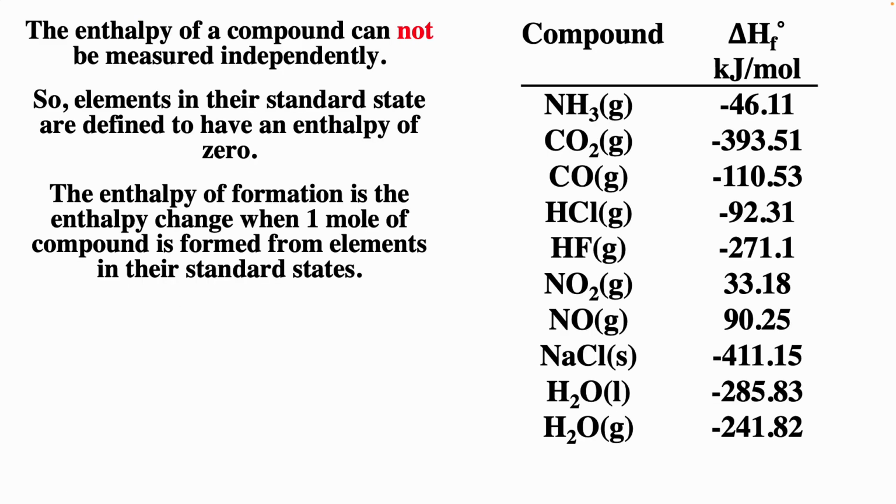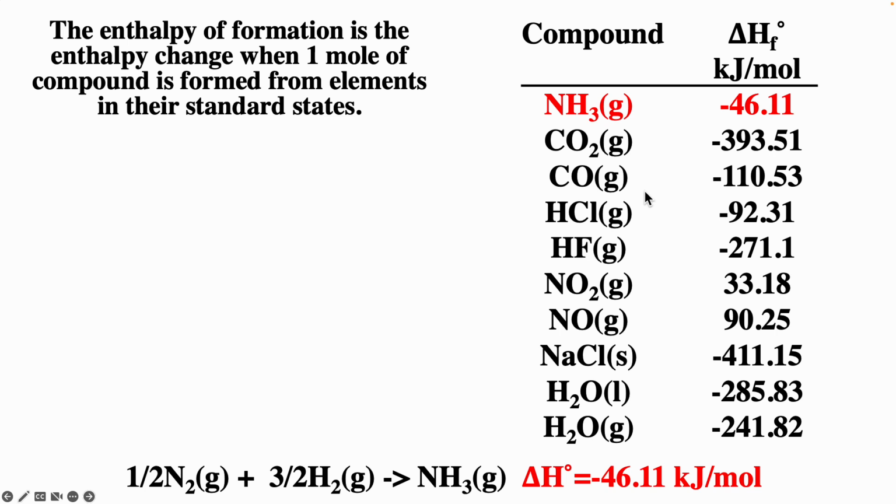And so we can determine enthalpies of formation by going from elements in their standard state to 1 mole of the compound of interest and measuring how much heat. And so if we have ammonia, we have a nitrogen. Element standard state for nitrogen is N2 gas. We have 1 atom of nitrogen, so we need a half there. We have 3 hydrogens.